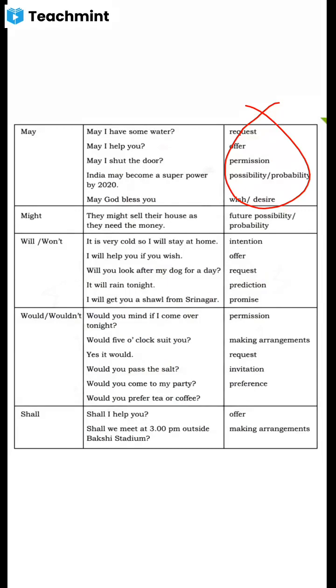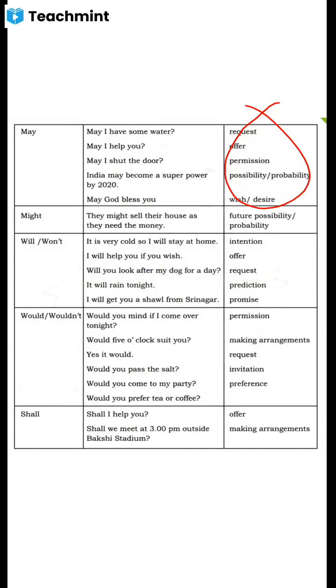Request: will you look after my dog for a day? Prediction: it will rain tonight. Tonight means today night. Then promise: I will get you a shawl from Srinagar. So like this you can use will or won't.